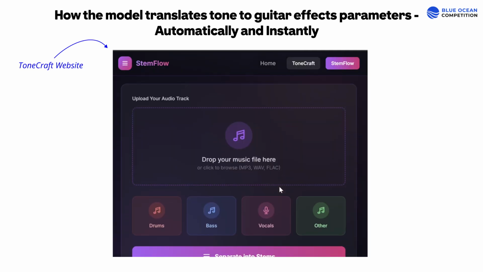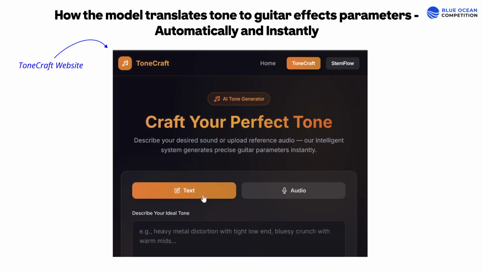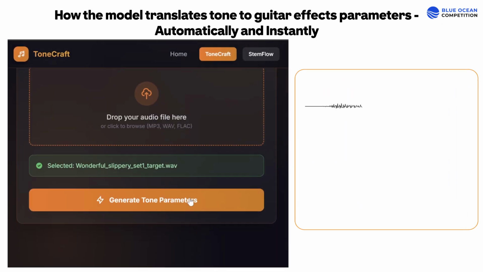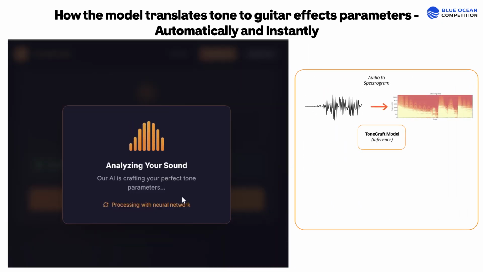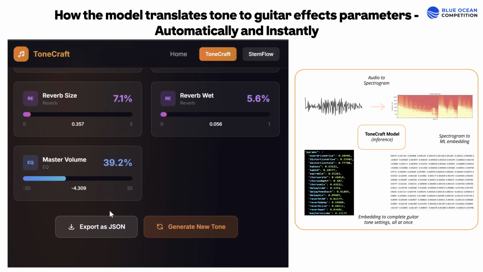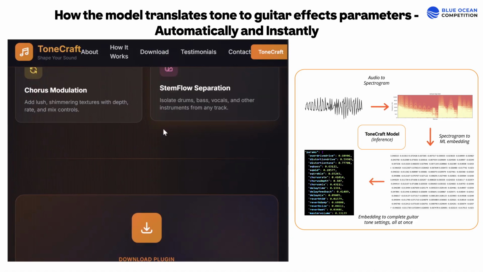You can start by splitting your audio into stems using the built-in feature. Simply upload the part you want to replicate or describe what's in your head in whatever way you want. Wait for the model to generate the settings. Don't worry, it'll only take a few seconds. So, here they are. Our model provides the settings to create the input tone, unlike black box models that only give you the end results.